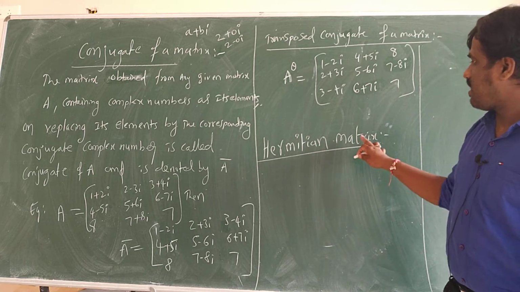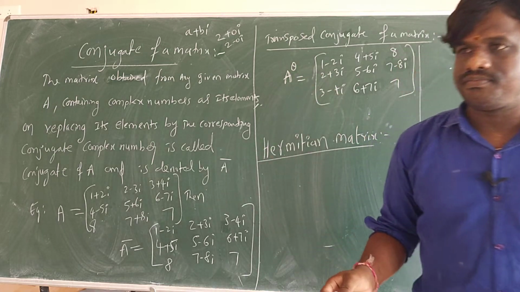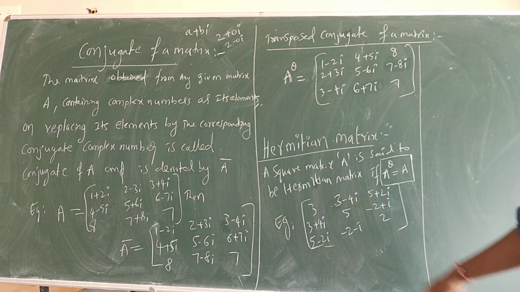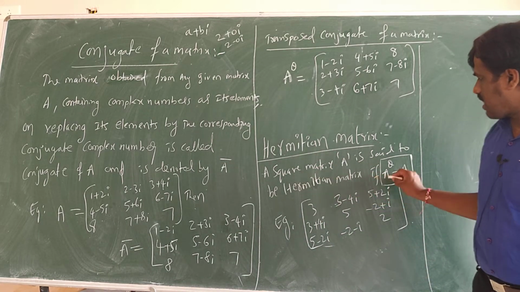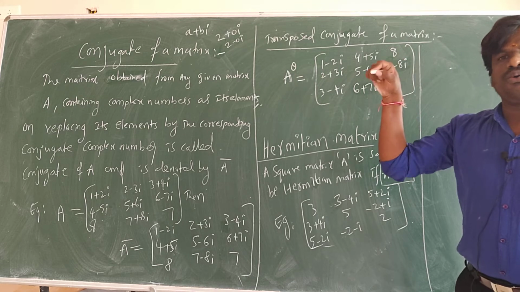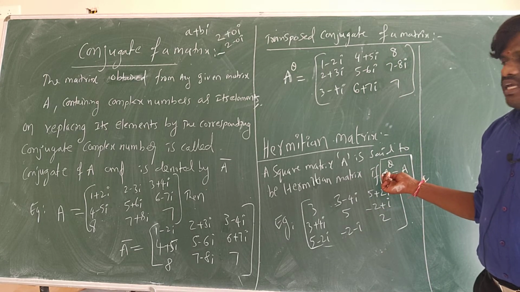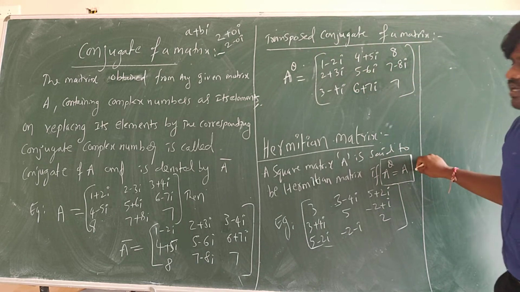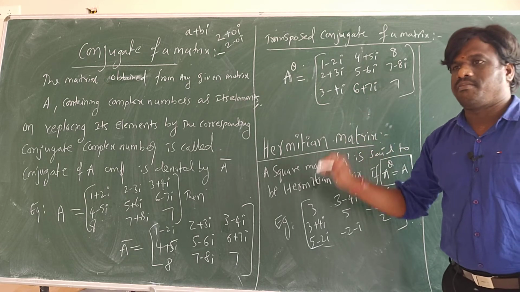Hermitian matrix means what? If A power theta equals A. What is a Hermitian matrix? A Hermitian matrix is nothing but a matrix where A transpose equals A, as you have in real numbers. Same in complex also: the transpose of the conjugate of A is equal to A. Such a matrix is called a Hermitian matrix.